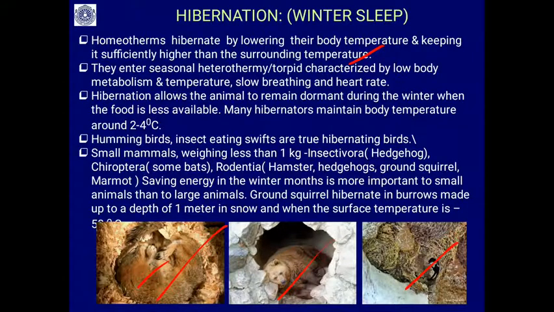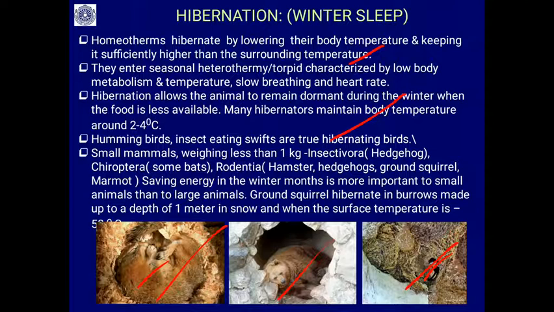So they enter into a seasonal heterothermy or torpid state, called seasonal torpor. Seasonal torpor means an inactive phase characterized by low body metabolism, low temperature, slow breathing and heart rate. Hibernation allows the animals to remain dormant during the winter when food is less available. Many hibernators maintain body temperature at 2 to 4 degrees centigrade, such as hummingbirds and insect-eating swifts, which are true hibernating birds.